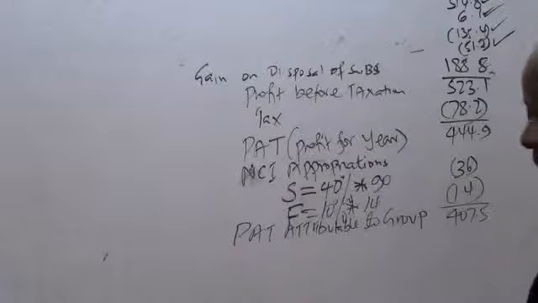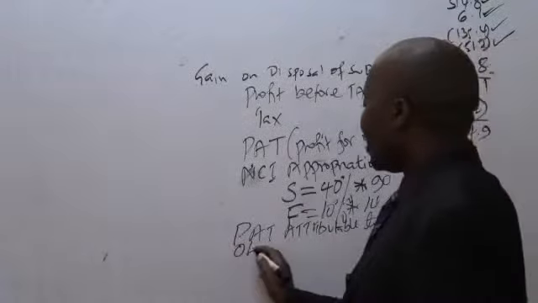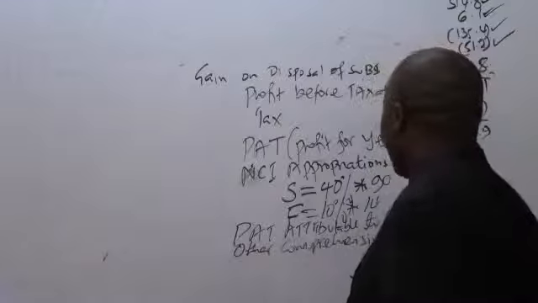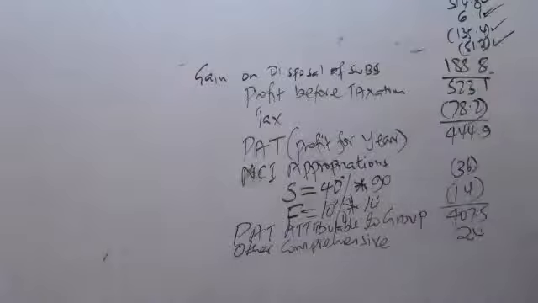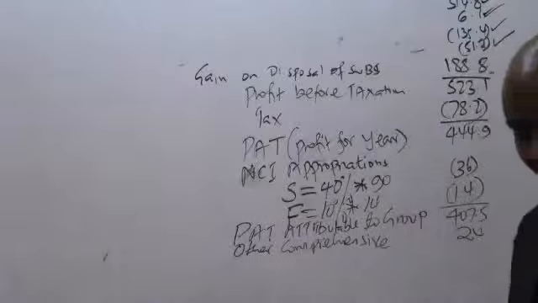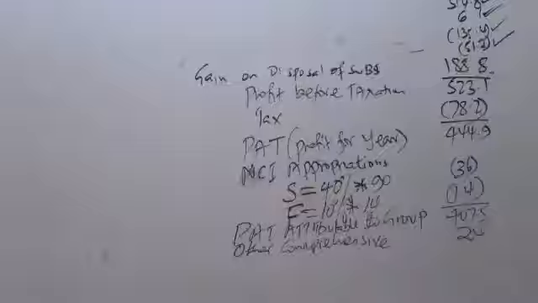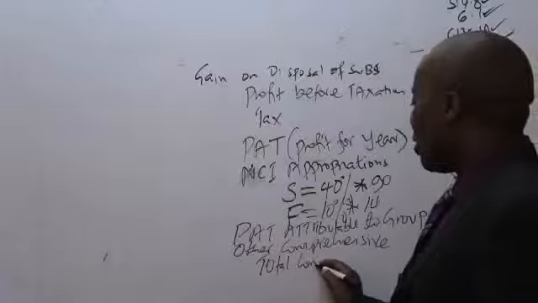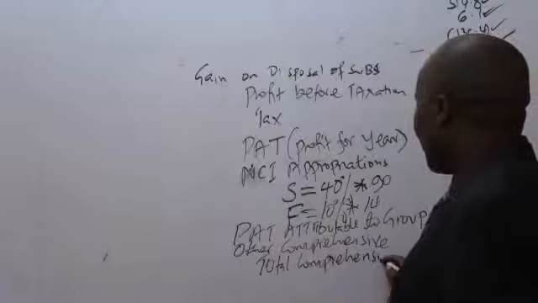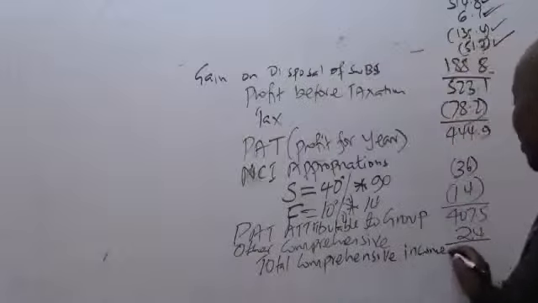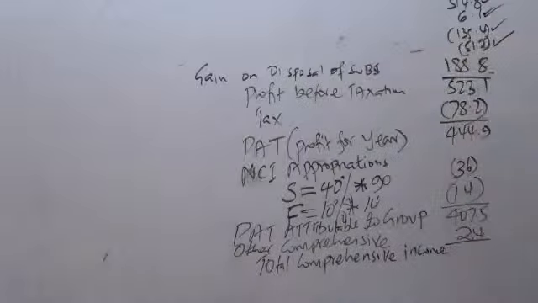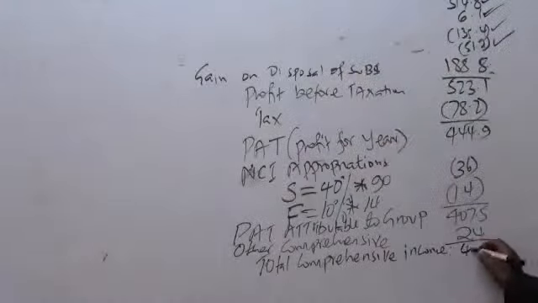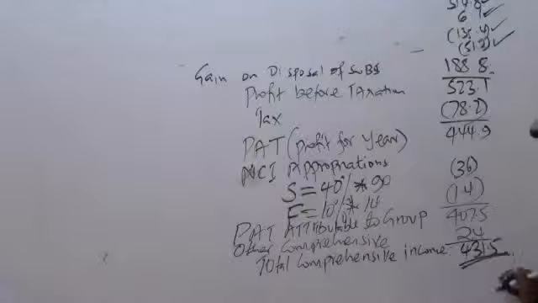We have other comprehensive incomes. Other comprehensive income. Remember, we already done this figure. If I remember very well, you guys gave me a figure of 24. Other comprehensive income, 24, and therefore now we should be able to get the total comprehensive income. The total comprehensive income una add. Wananiambia kwamba ni 431.5. 431.5, like that.